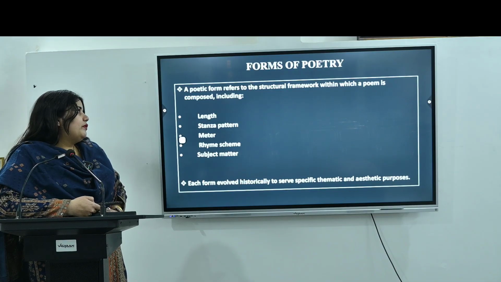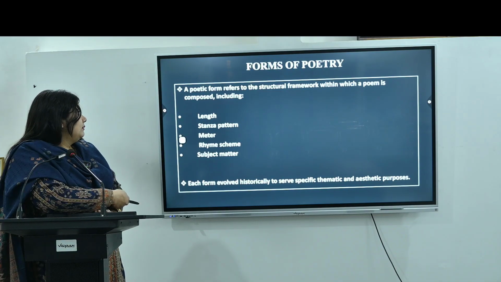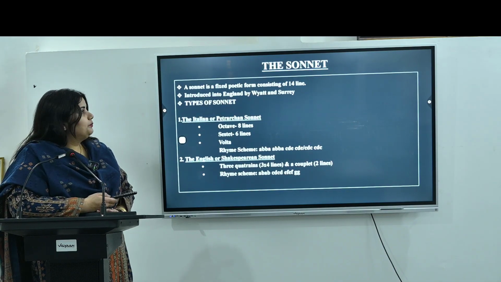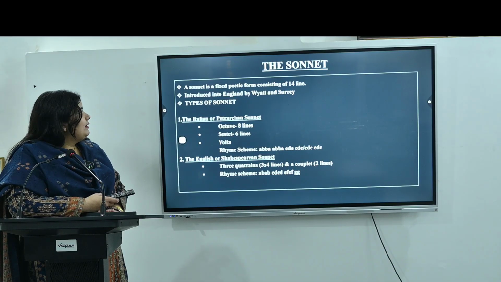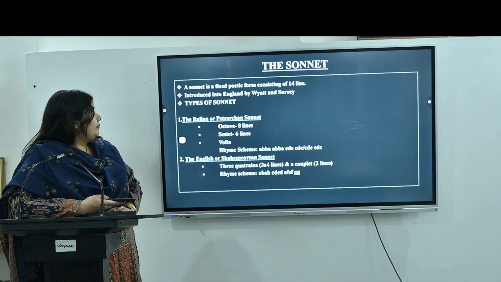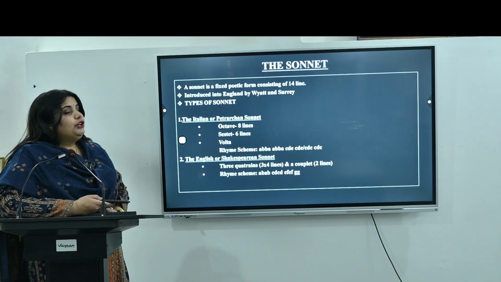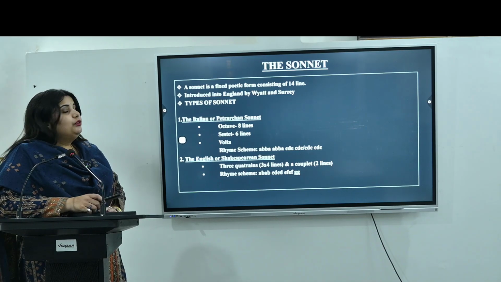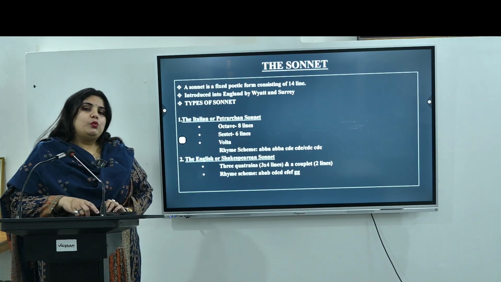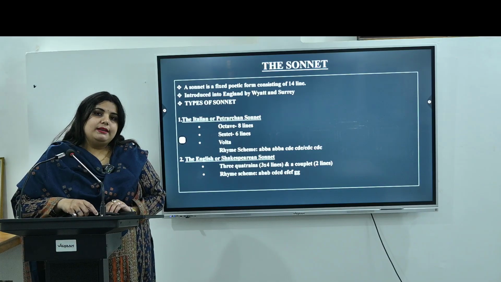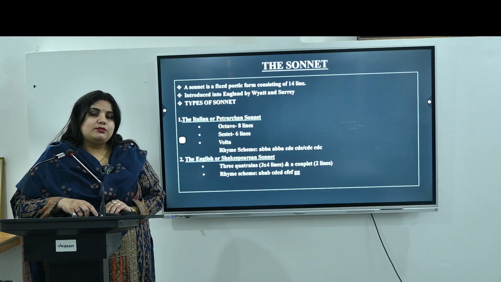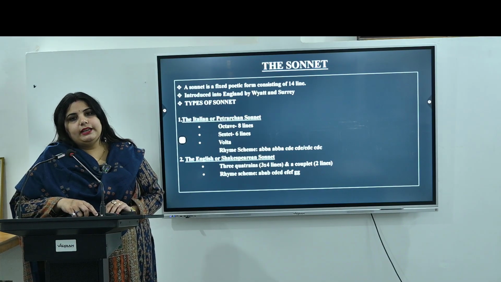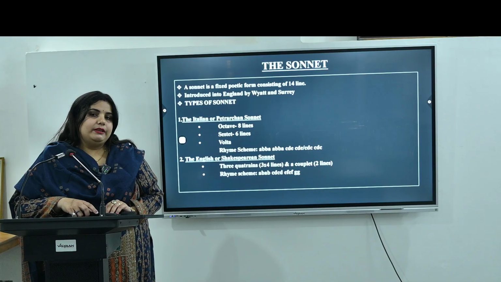So, the first form we have is the sonnet. A sonnet is a fixed poetic form consisting of 14 lines. It was introduced into England by Wyatt and Surrey. If we talk about the types of sonnet, we have two kinds. The first one is the Italian or Petrarchan sonnet, and the second one is the English, or Shakespearean sonnet.